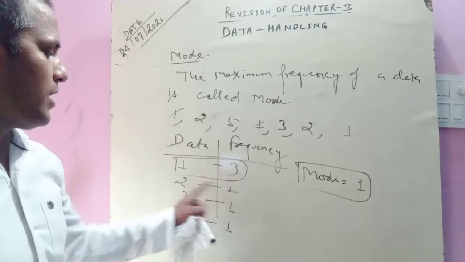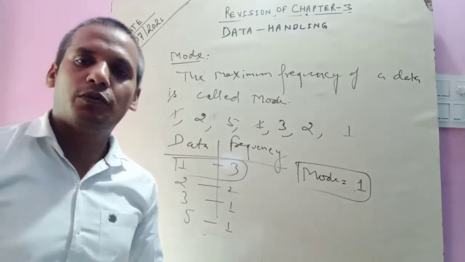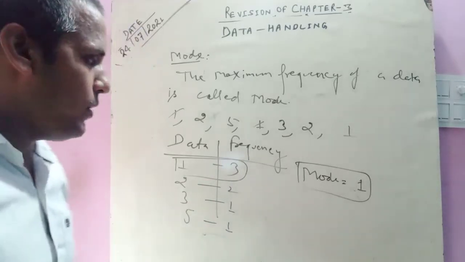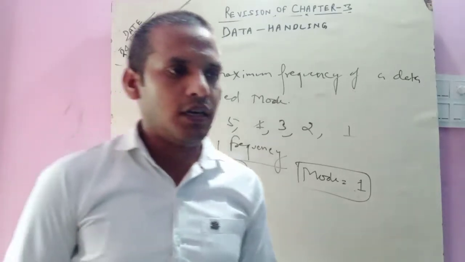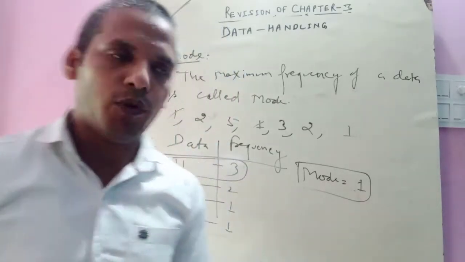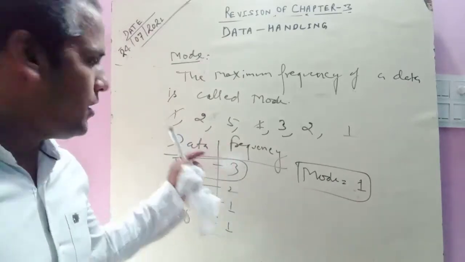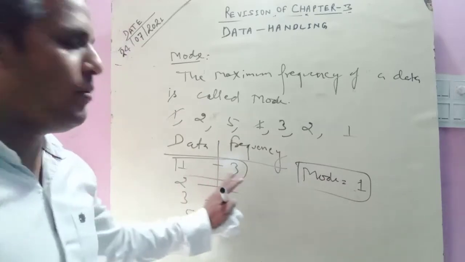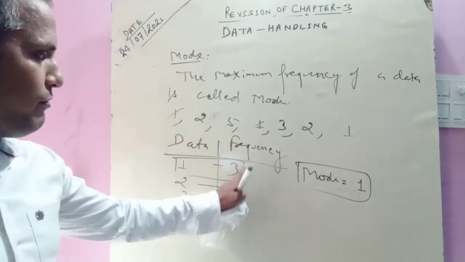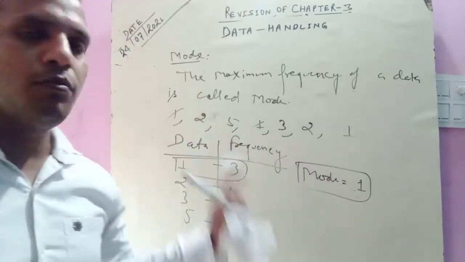If 1 is 2 times and 2 is 2 times, we can say 1 and 2 both are the mode. First we should arrange all the data, and second, count the total number of data. The maximum frequency of any data is known as the mode.